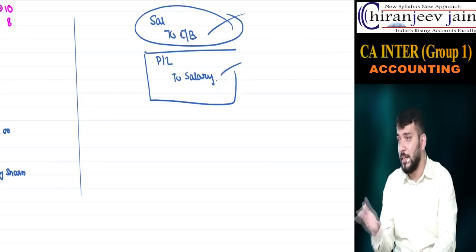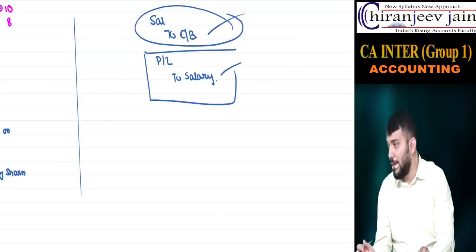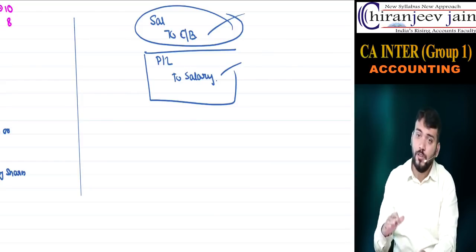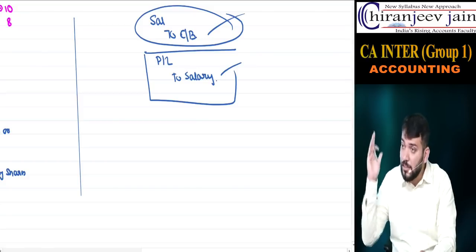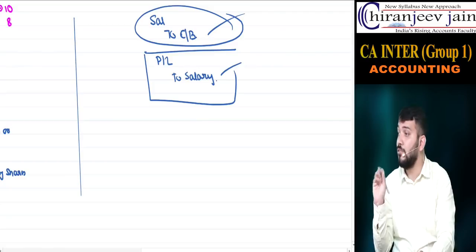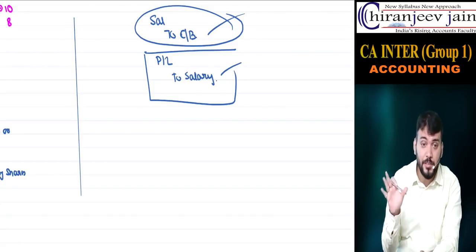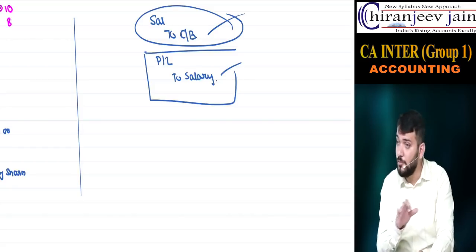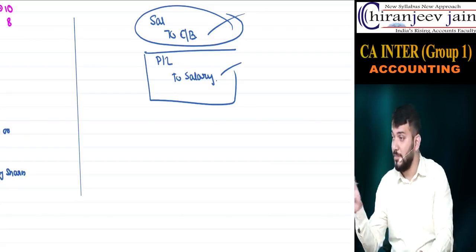Suppose you have taken any number of attempts in CPT or IPCC, that was your loss. That loss needs to be written off immediately. Otherwise, it will affect your face, and your value will decrease. If you have not yet written off that loss, you cannot pass this exam also.